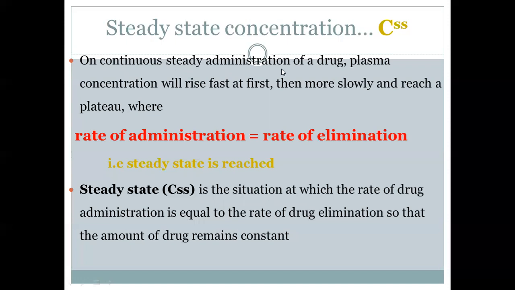This is the time when we say that the steady state of plasma concentration is achieved by the drug. So steady state concentration is a situation at which the rate of drug administration is equal to the rate of drug elimination, so that the amount of drug remains constant. It is the time when the plasma level of the drug remains constant.